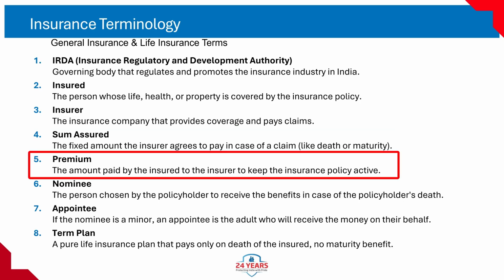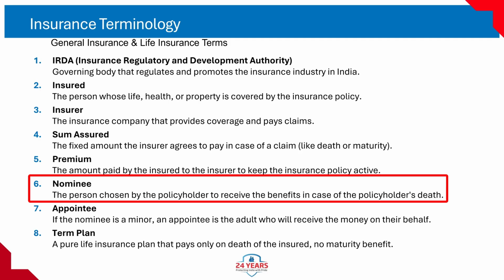5. Premium. Definition: the price you pay to the insurer to keep your policy active. How it works: can be paid monthly, quarterly, yearly, or as a one-time lump sum. If premiums stop and grace period passes, the policy may lapse. Example: if your policy's annual premium is 12,000 rupees, you can pay 1,000 rupees per month or 12,000 rupees once a year. Exam pointer: premium depends on age, sum assured, policy term, type of plan, and health status.